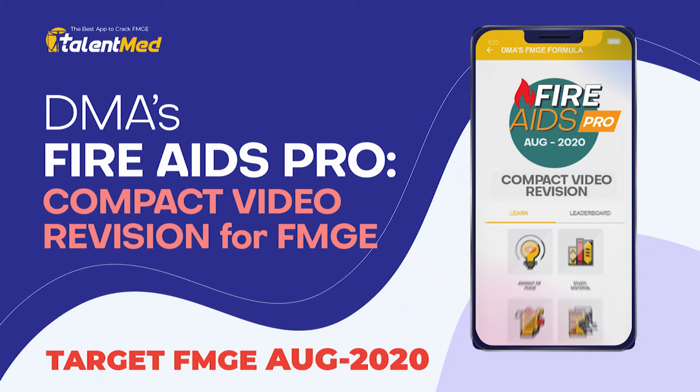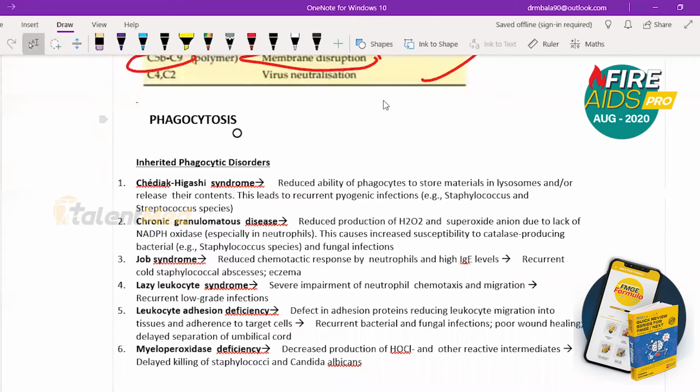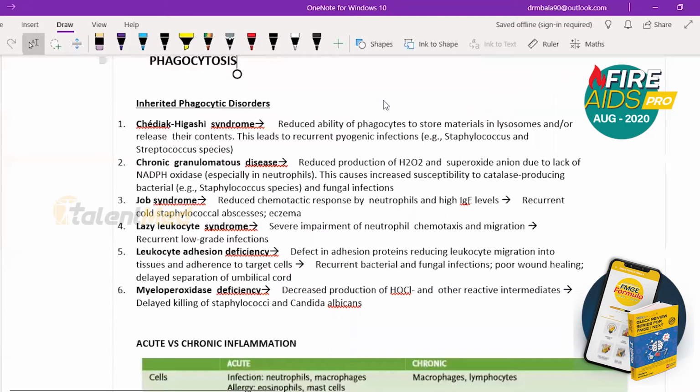Okay, now we saw about engulfing the microorganism. So that is phagocytosis. So we have to know what happens if this phagocytosis does not happen properly. When there is a disorder in phagocytosis, what is going to happen? You need to know there's something called Chediak-Higashi Syndrome. Just key points you need to know.